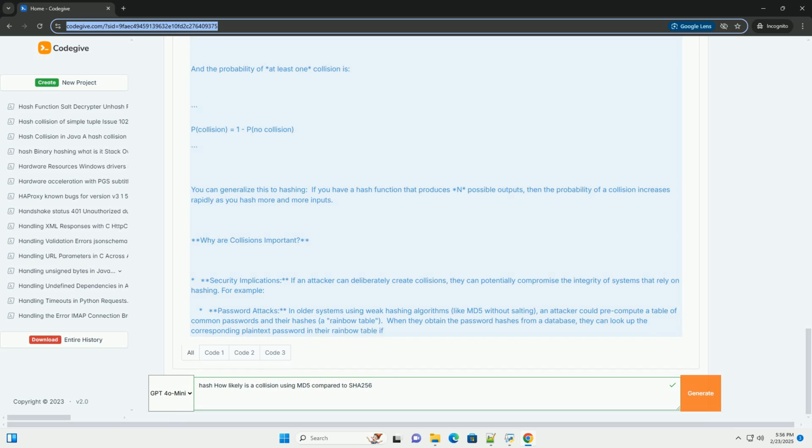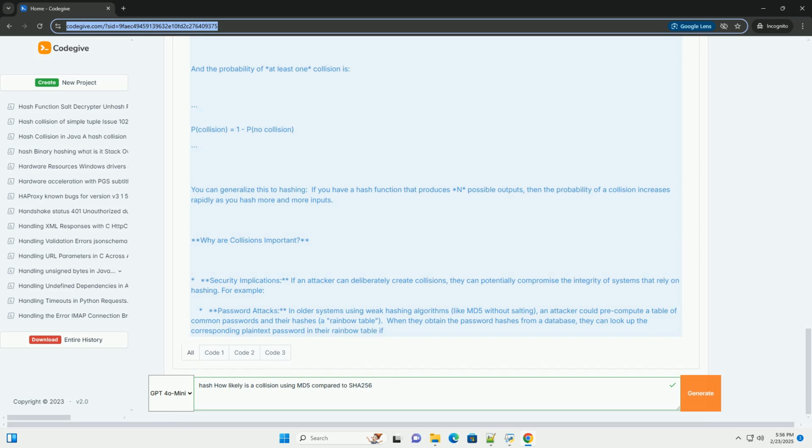SHA256, 256-bit. The hash space is 2^256. You would need to hash approximately 2^128 inputs to have a 50% chance of finding a collision. 2^128 is an astronomically large number, far beyond current computational capabilities. This is why SHA256 is considered much more secure.